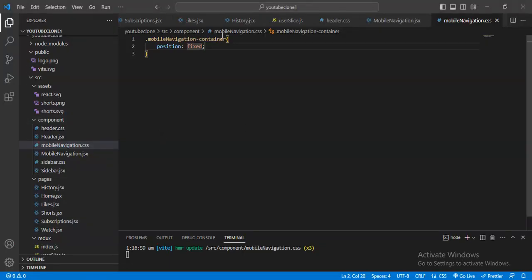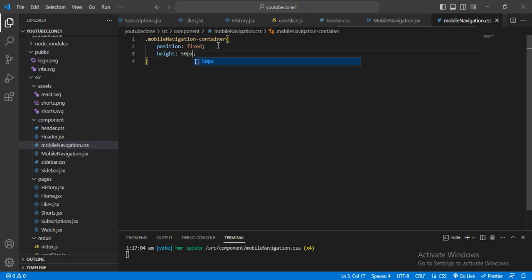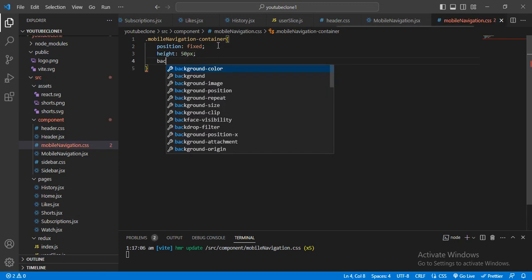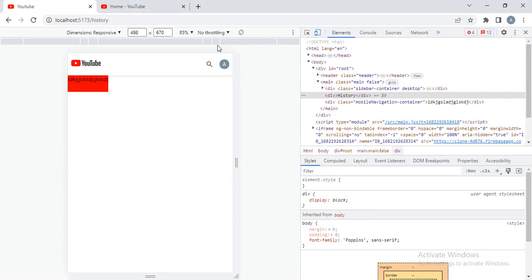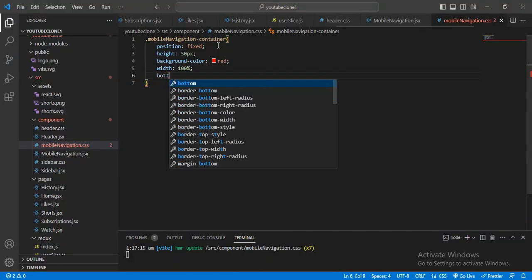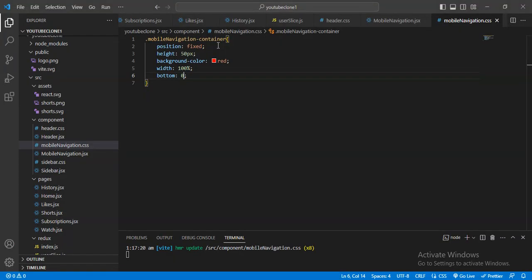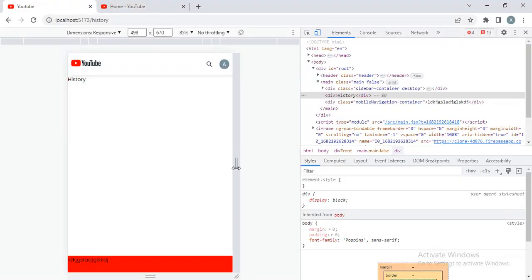And here I will give some height, approximately 50 pixels, and a background color of red for checking purposes. And here I will give the width 100%, and I want to make this bottom 0 and a little bit